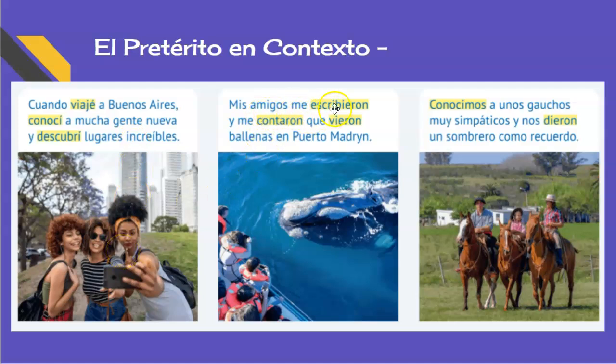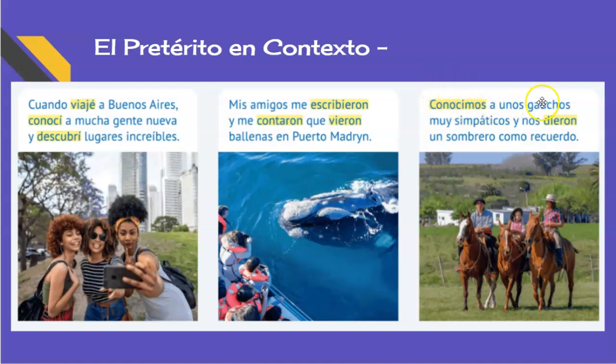Mis amigos me escribieron y me contaron que vieron ballenas en Puerto Madryn. My friends wrote to me, escribir is to write, and me contaron, they told me, contar is to tell, they told me that vieron, they saw, ballenas en Puerto Madryn. They saw whales in Puerto Madryn.